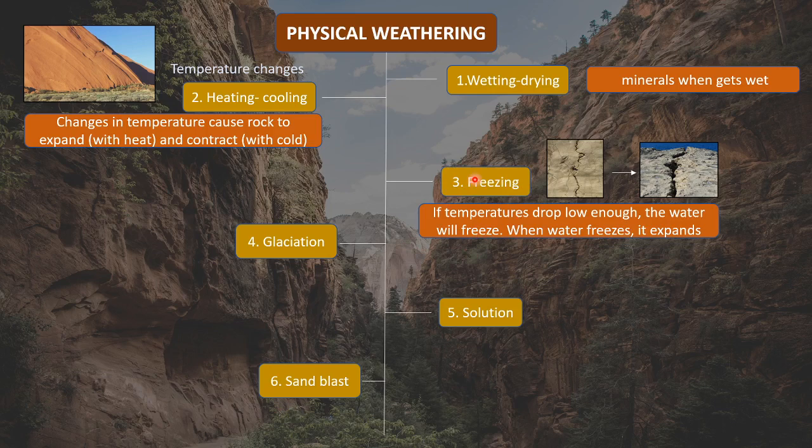For example, this happens mainly in areas where a rock or a wall is constantly coming in contact with water. The water will continuously collide with the wall and try to seep inside, due to which cracks will be formed. The water will try to get inside the cracks, right.